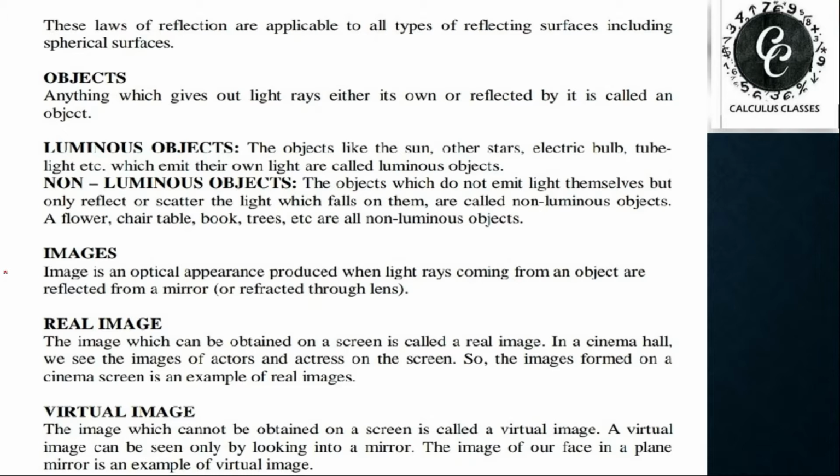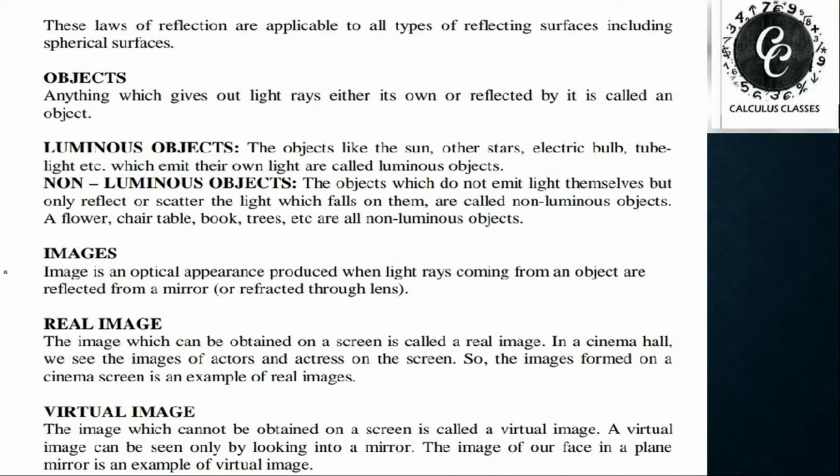Now objects are also categorized in two ways. One is a luminous object. Luminous objects are the objects which emit their own light, like the sun, other stars, electric bulb, tube light. These are the luminous objects. That means they can emit their own light. Non-luminous objects do not emit light themselves. That means they reflect or scatter the light falling on them. If light is falling on them and they are reflecting it, this type of object is known as a non-luminous object. That means they don't have their own light.